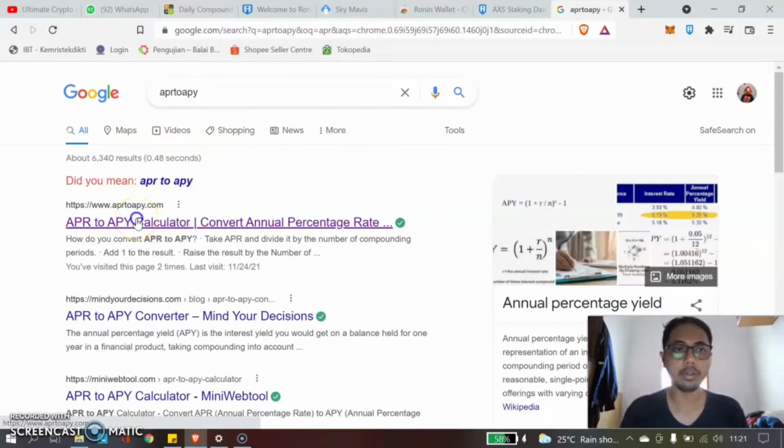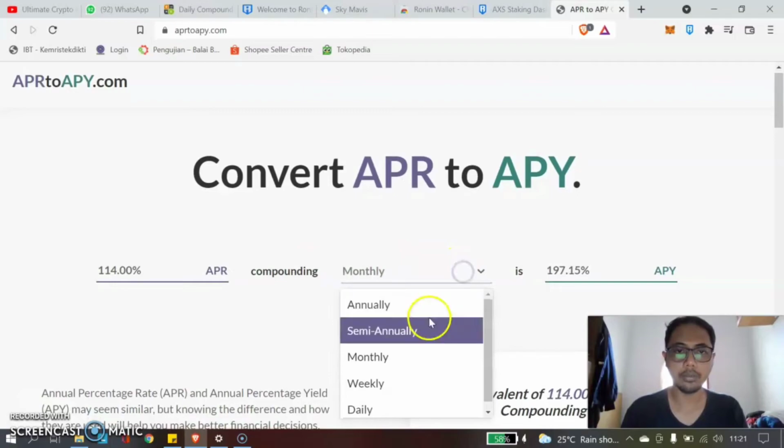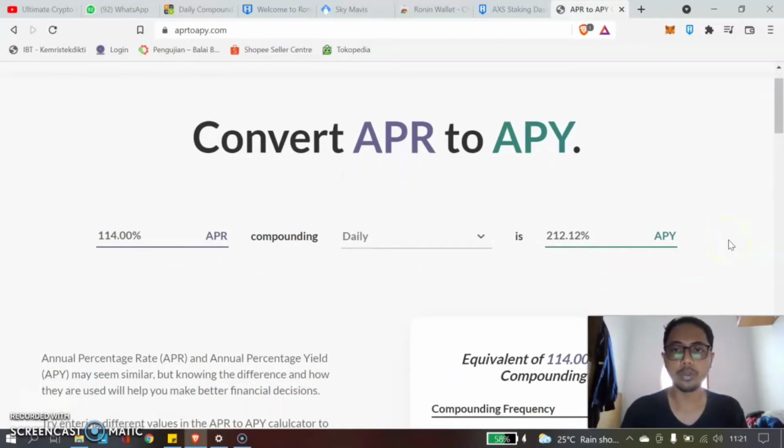So if we compound it daily, it's around 212% APY. So if you put $100, you get $212 at the end of the year, or around 365 days. So it's really good.